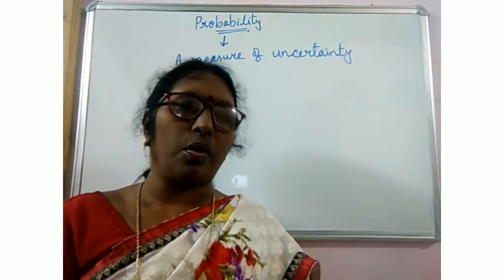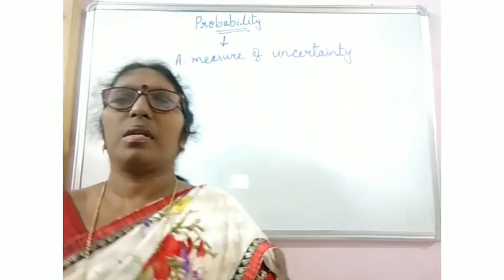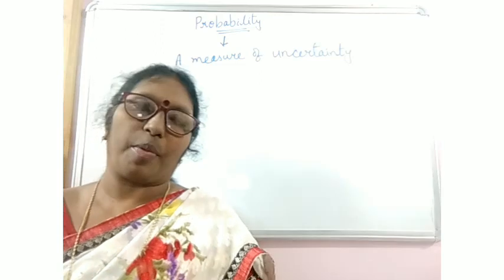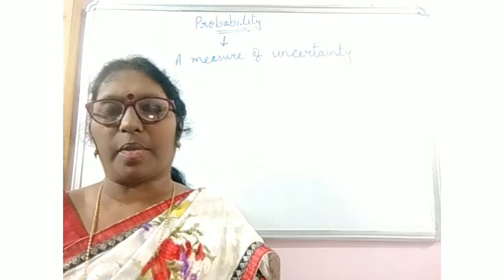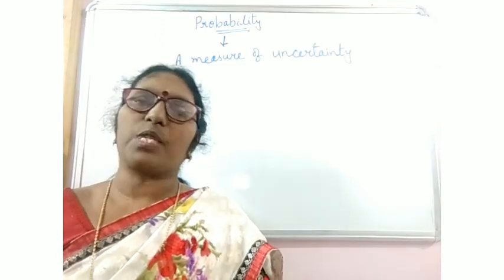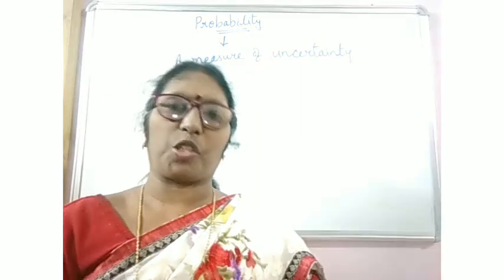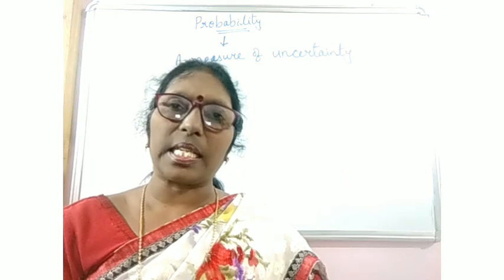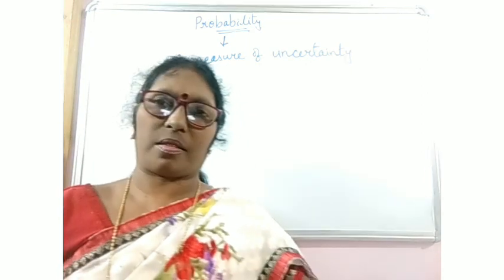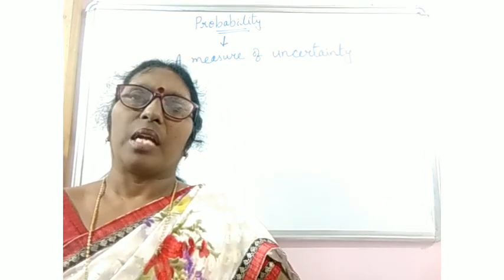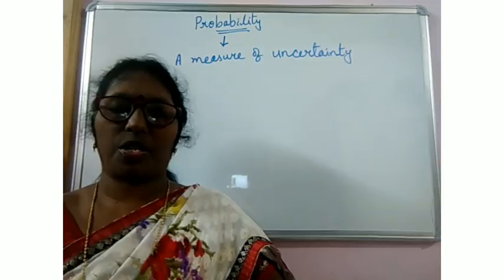Here you have to know some terms related to probability. That is, what is an experiment? Any action which results in some outcomes is known as an experiment.